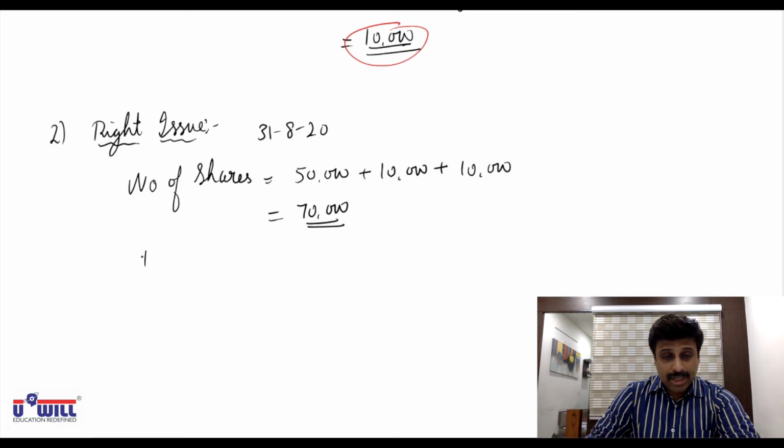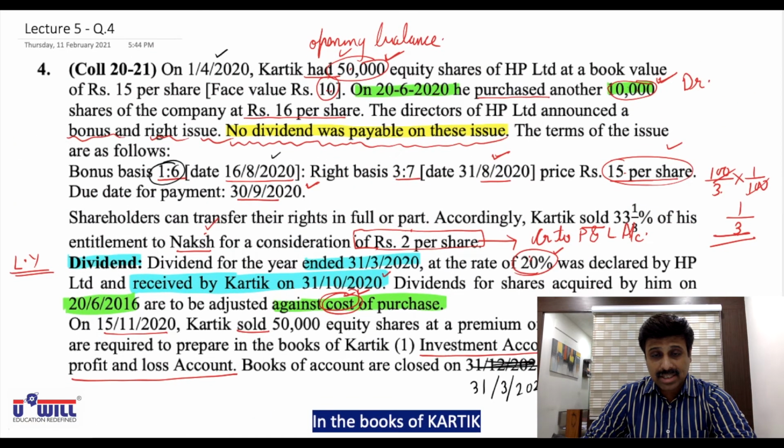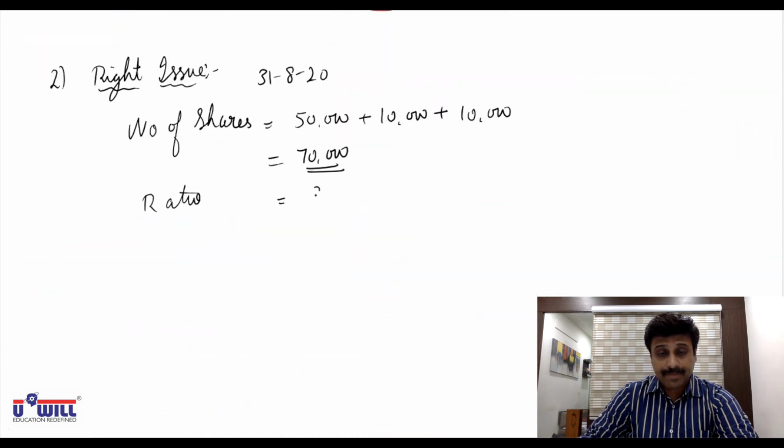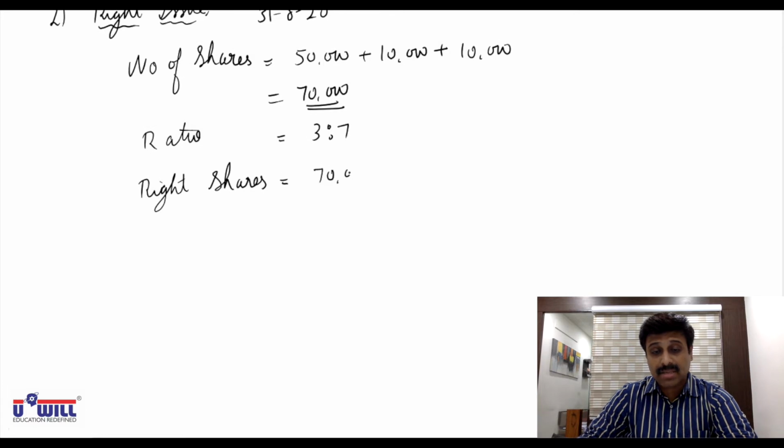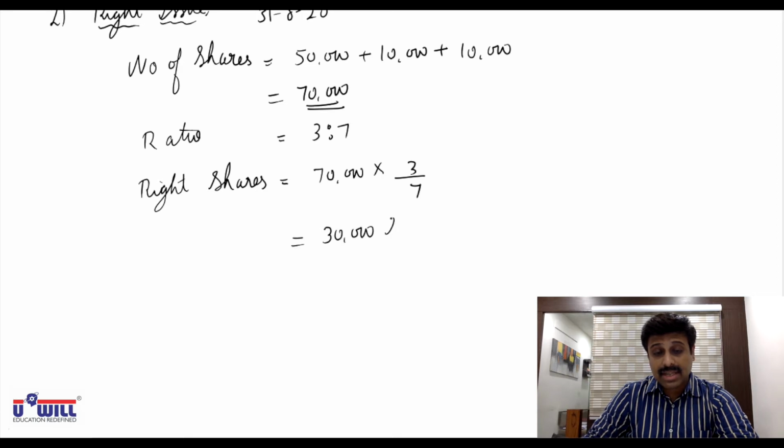So what is the ratio of right shares? The ratio of right shares is 3:7. Means what would be the number of right shares? Right shares would be equal to existing 70,000 shares, in the ratio of 3 is to 7, means 3 by 7. Then 70,000 into 3 by 7, 30,000 rights shares are offered to him by the company based on his existing holding.